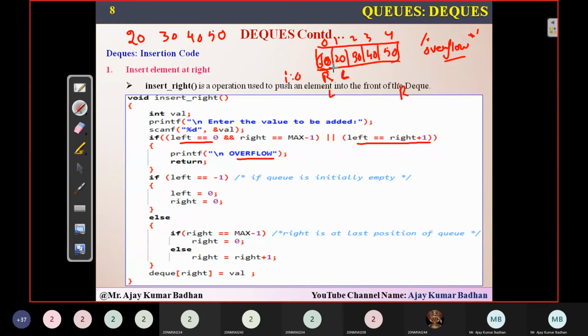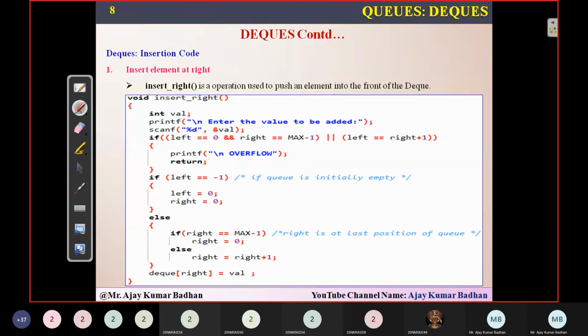Then only one element is there, and that element will be printed, because 60 is the element which has come after 50, not before 50. So even though we are storing it at index 0, that doesn't mean that the value 60 has come before. That you people have to keep in mind. The remaining process is the same as your circular queue.